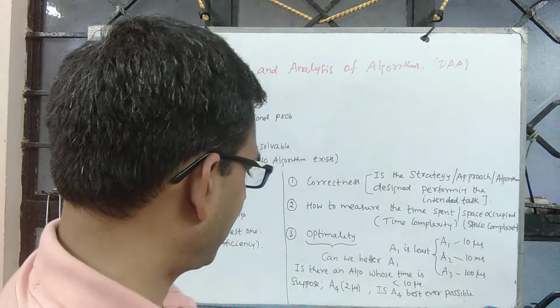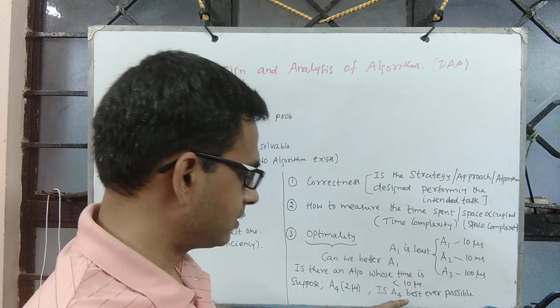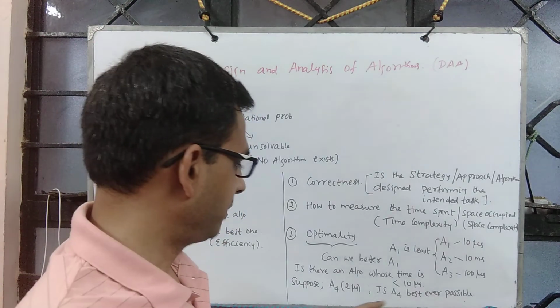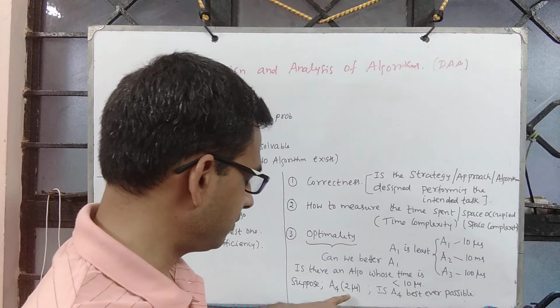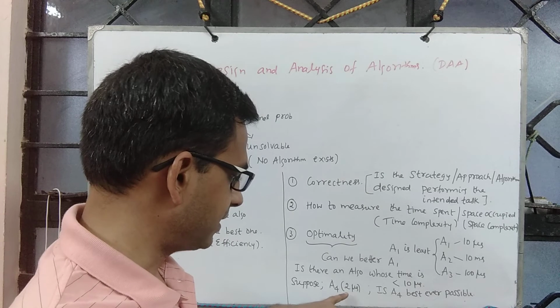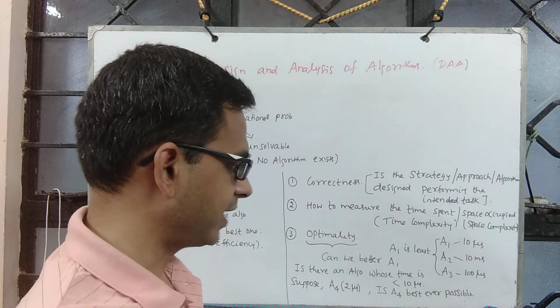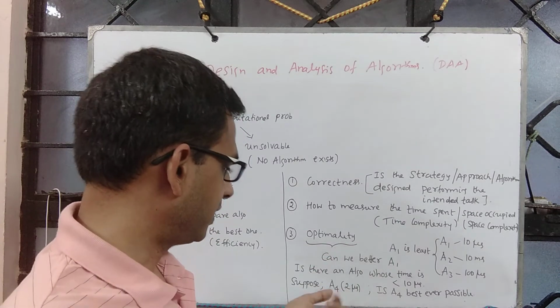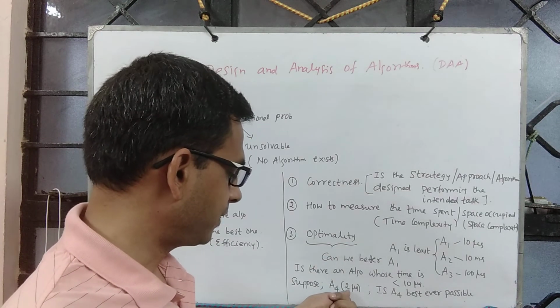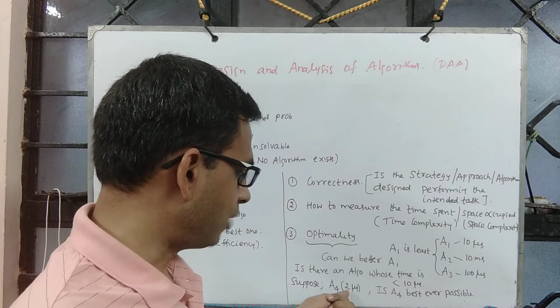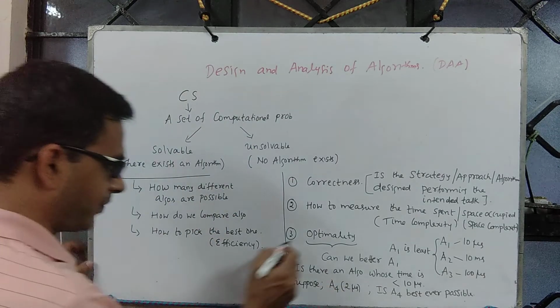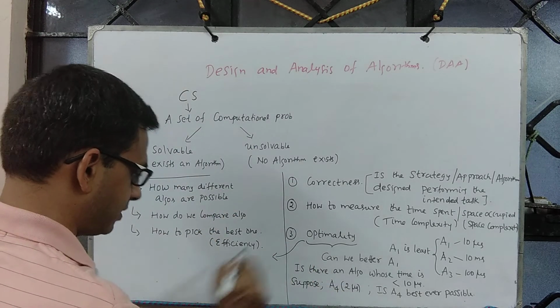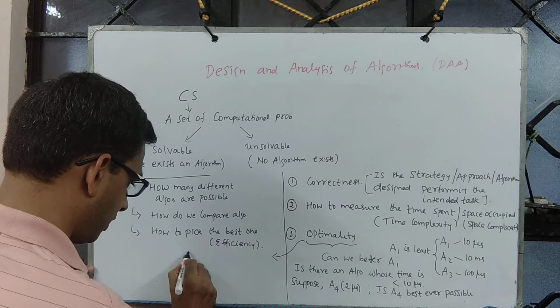Meaning, anything better than this one cannot exist. Meaning, asking for an algorithm whose time complexity is strictly less than 2 microseconds is not possible. That is optimal. This is the optimal algorithm. One cannot outperform A4. So optimality is something like this.